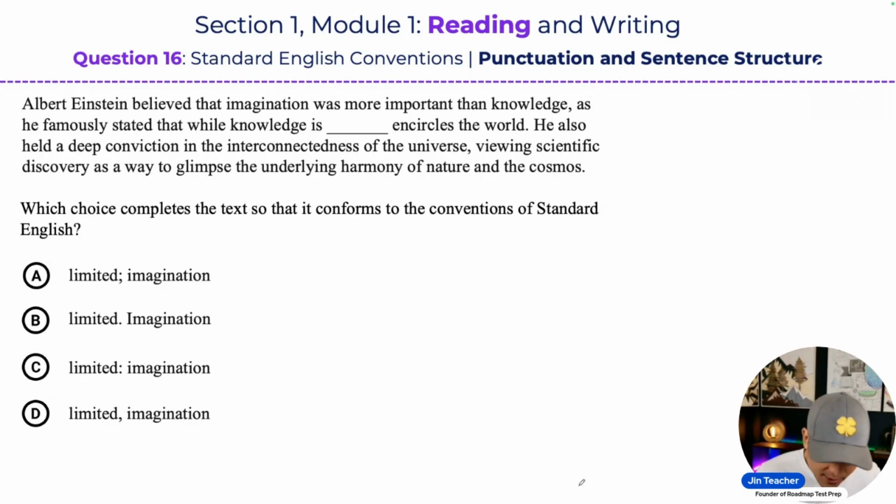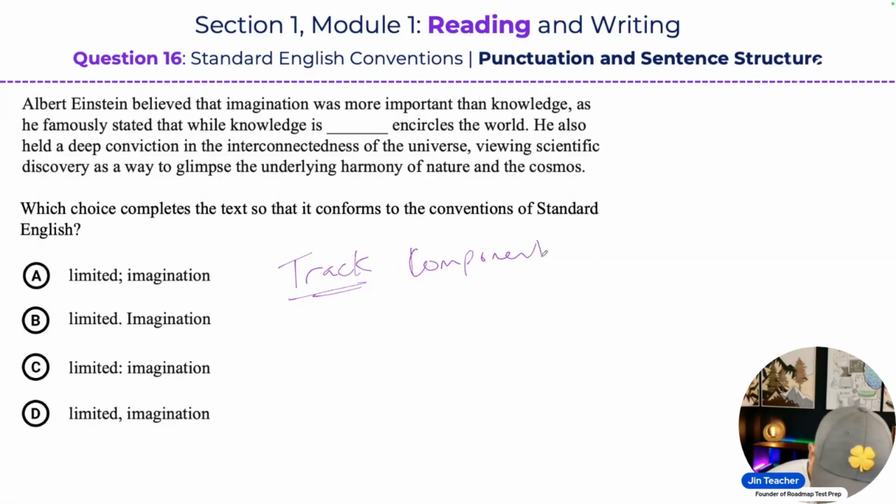So it's really important that you learn how to track the different components of a sentence. What do I mean by tracking? Tracking is being able to identify when a component, like a dependent clause, begins, and then to follow it and figure out where it should end.